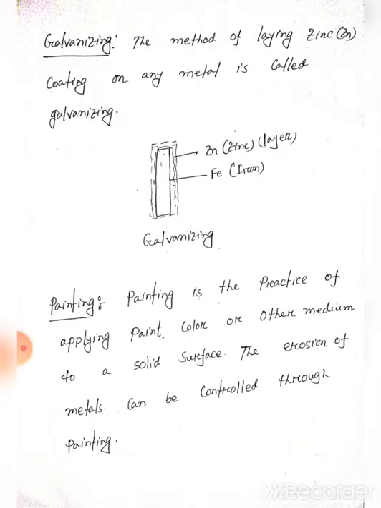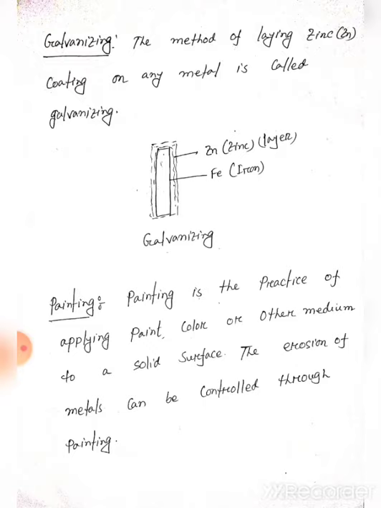Here iron is used, which is more reactive, and as a coat we use zinc, which is less reactive. So if we use zinc as a layer or coat, this process is known as galvanizing.